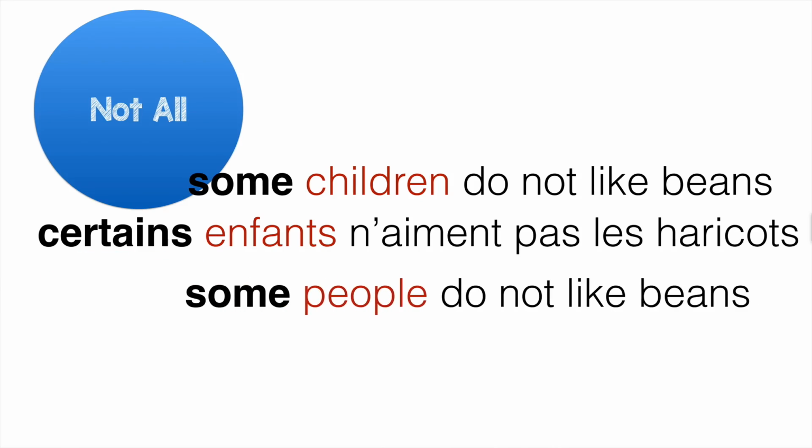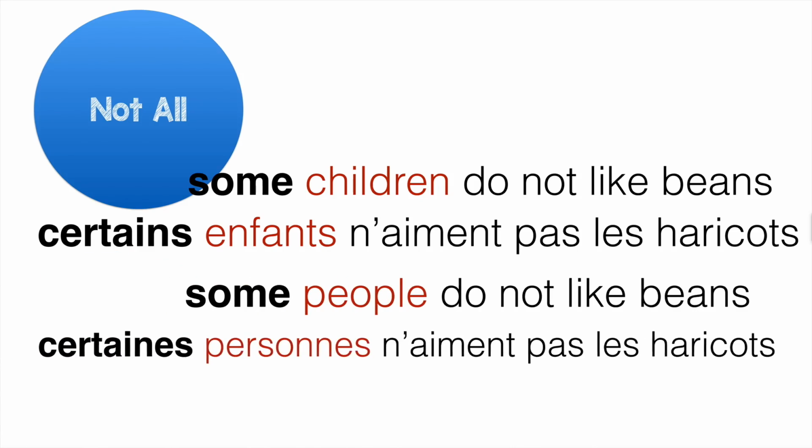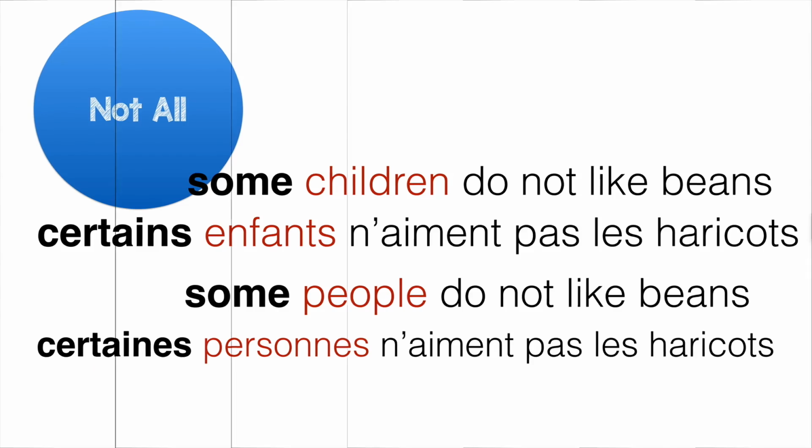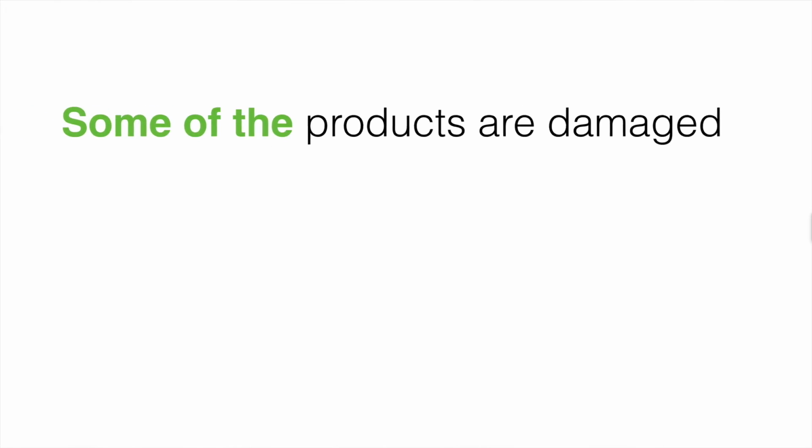If you want to say people now, people is personne. Personne is feminine in French, so some people do not like beans. Certaines personnes n'aiment pas les haricots. And in this case, it is certaines, the feminine form. So here, to translate some, we use certains or certaines. Let's see more examples using certains. How to translate some of the products are damaged?